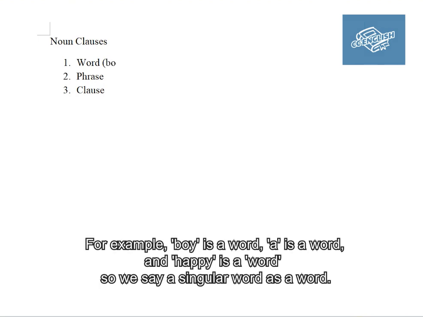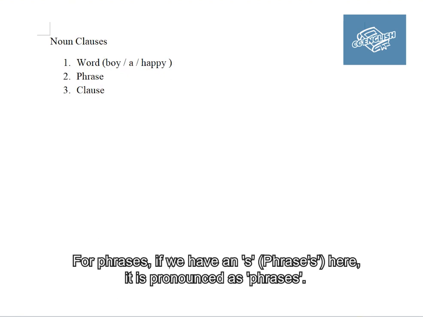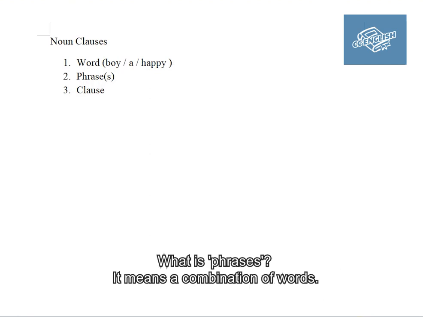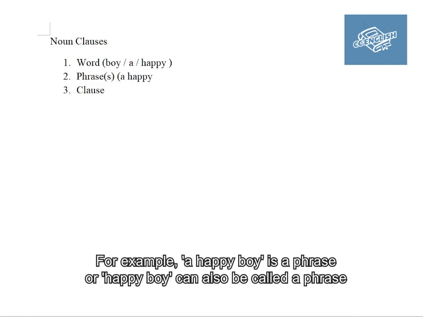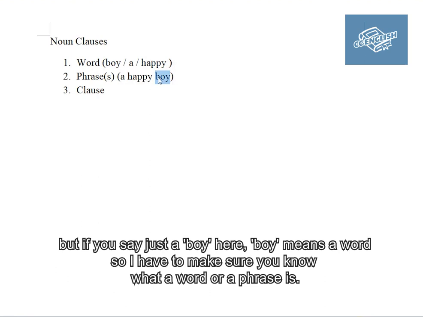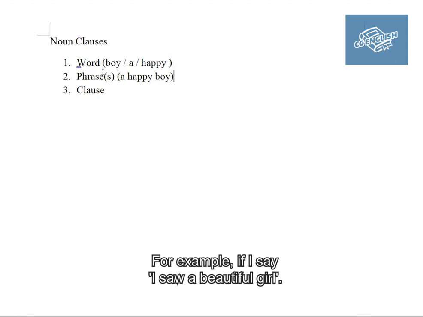For example, boy is a word, a is a word, happy is a word. So we say a singular word is a word. What are phrases? A phrase is a combination of words. For example, a happy boy is a phrase. But if you say just boy, boy is a word. So you have to make sure you know what is a word and what is a phrase.